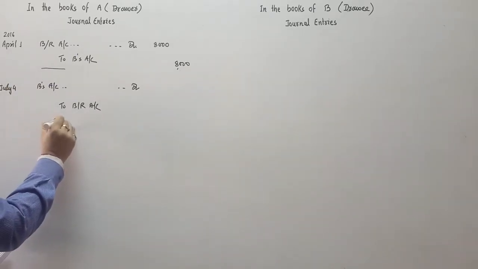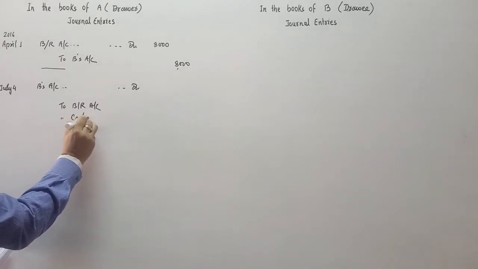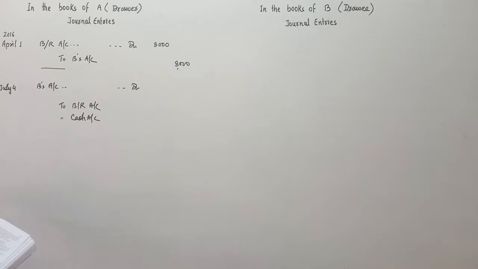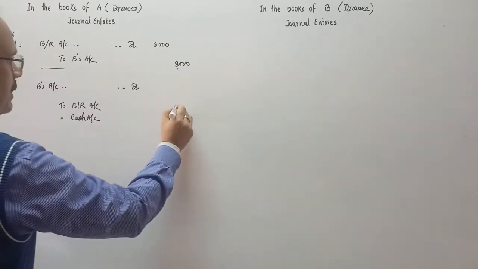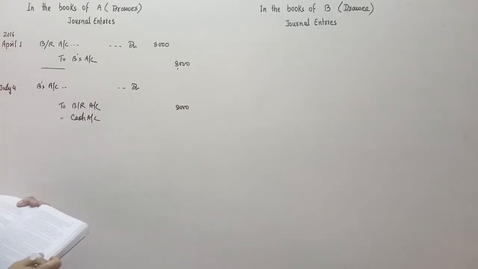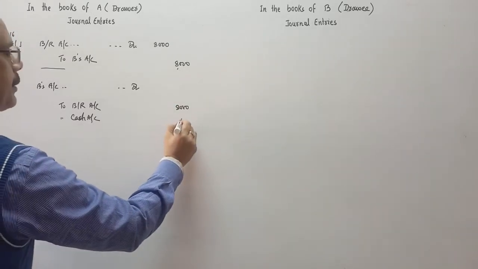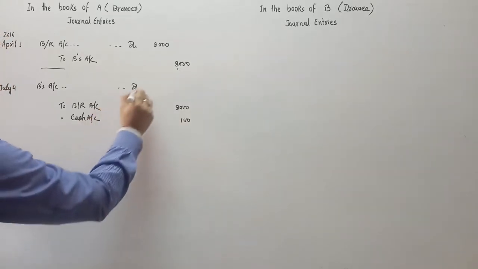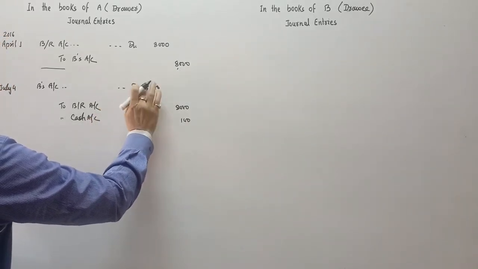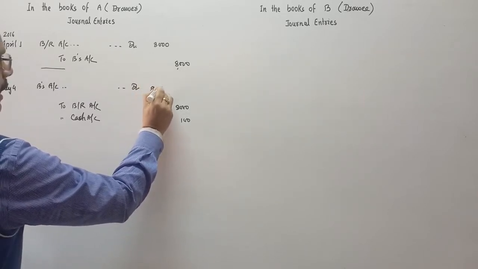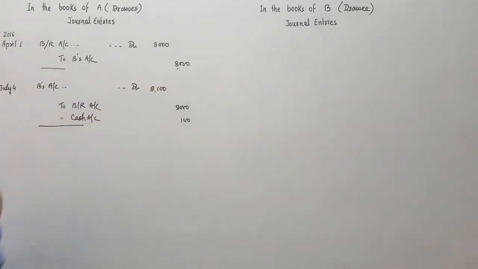Okay, and here the noting charges are paid. So to cash account for noting charges. Amount of the bill is how much? Amount of the bill is 8,000 and noting charges is 100 rupees. So it is 8,100. So narration will be: being bill dishonored and noting charges rupees 100 paid. Is it clear? Narration is very simple. Being bill dishonored and noting charges rupees 100 is paid. Thereafter,